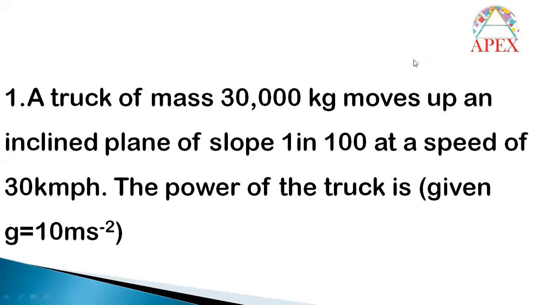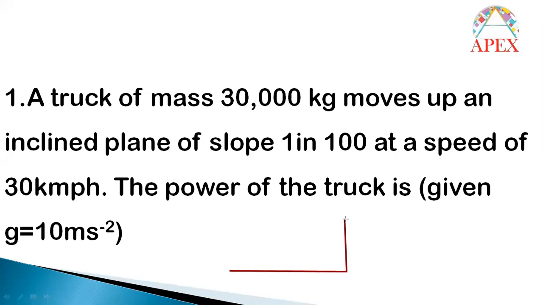See the first question here. A truck of mass 30,000 kg moves up an inclined plane of slope 1 in 100 at a speed of 30 kmph. The power of the truck is, see here, the mass of the truck is given as 30,000 kg and the inclined slope is given as 1 in 100.